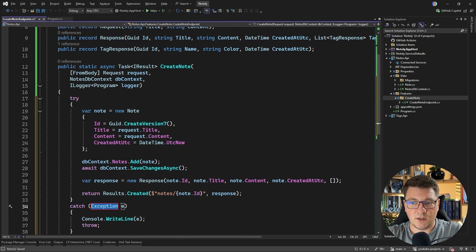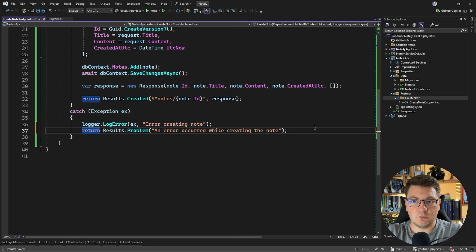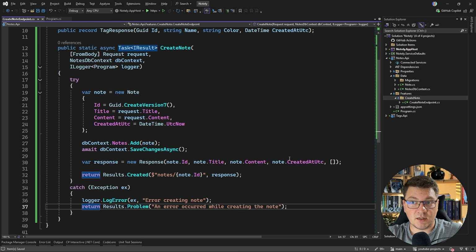Now let's say we want to add exception handling. In here I want to log any errors and return a problem response. This is going to be converted to a 400 bad request, and if you want to, we can be more detailed about what went wrong here.